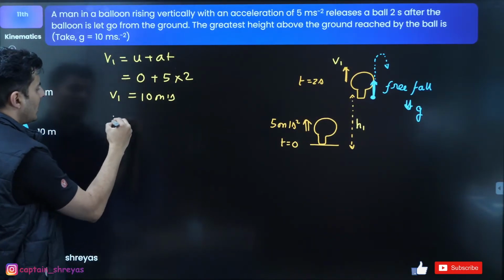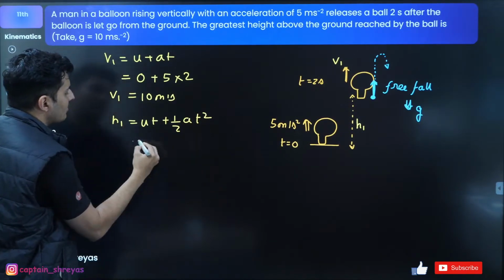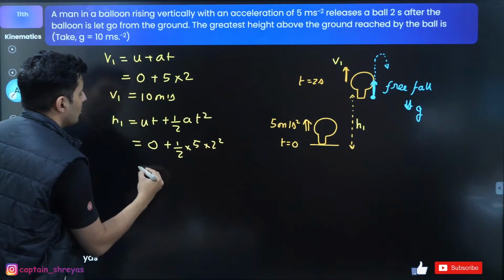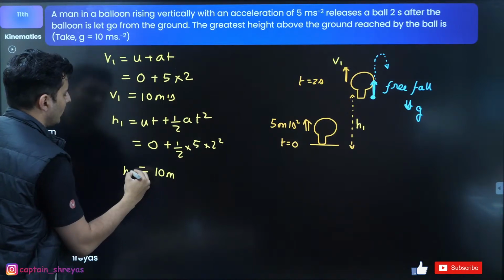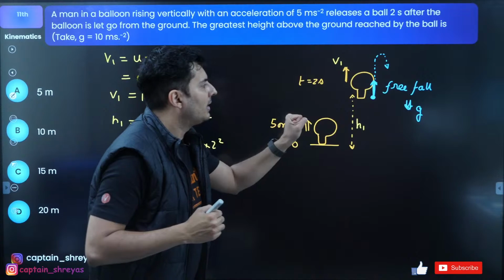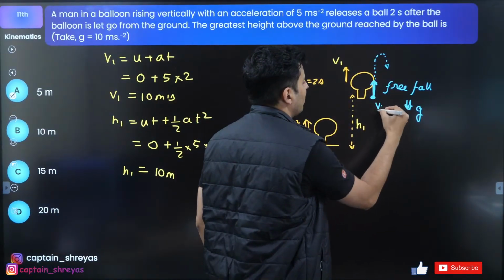What about h1? h1 is ut plus half acceleration time square. u is 0. Acceleration is 5. Time is 2. So 2 by 2, 2. 2 into 5, 10. So 10 meters. That is h1. This is only this part of the problem. What about this part? Think logically, guys. Whatever is the speed of the balloon is also the speed of the ball.